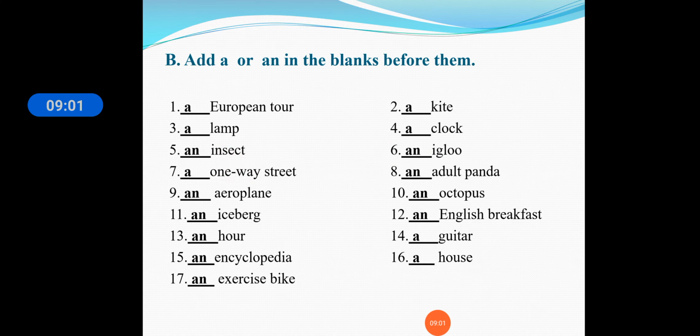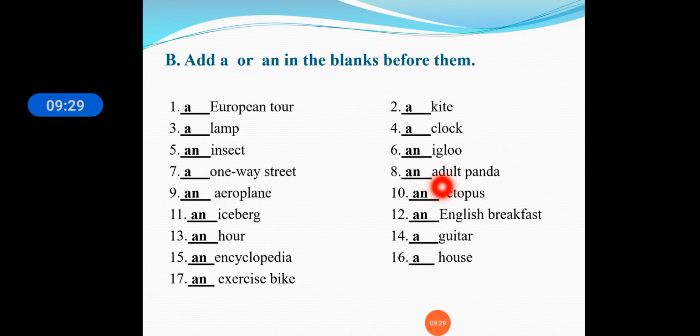Now here the I sound is coming in insect, so an insect, an igloo. So an igloo, a one way street. Here the O sound is not coming, a W sound is coming, one way street. Okay, so "a" will come.